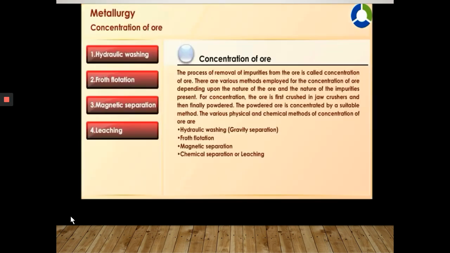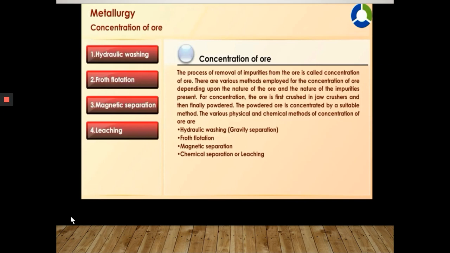Concentration of ore. The process of removal of impurities from the ore is called concentration of ore. There are various methods employed for the concentration of ore depending upon the nature of the ore and the nature of the impurities present.